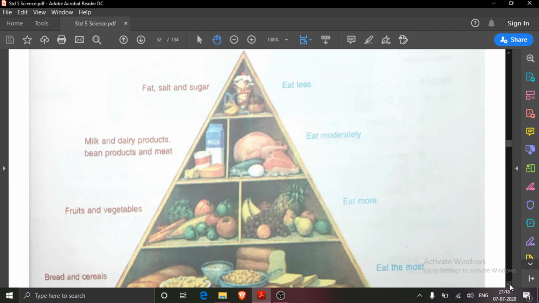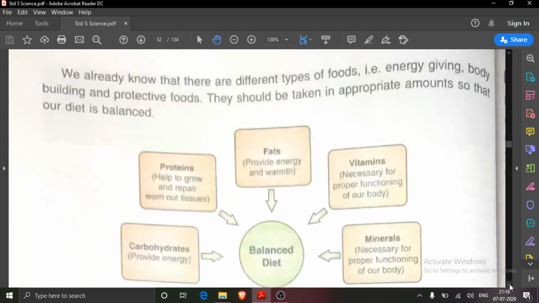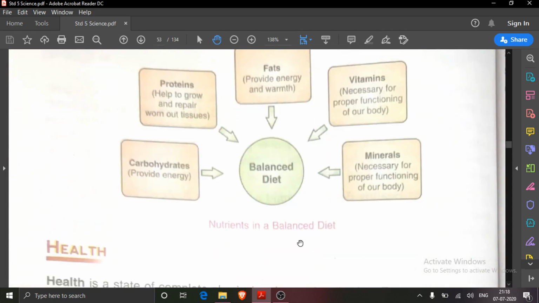Then we should always take a balanced diet. Balanced diet means which type of diet? The diet which contains all the nutrients. Which nutrients? Carbohydrates, proteins, fats, vitamins and minerals.